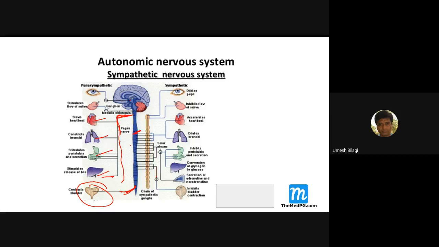Vagus is parasympathetic. And vagus nerve stimulation produces what? Secretion, all secretions of the fluids. That's all. Now here this is the ciliary ganglion. It will go and supply the eye and the tongue for secretion of saliva. These are the parasympathetic system. This is very brief about the autonomic nervous system.